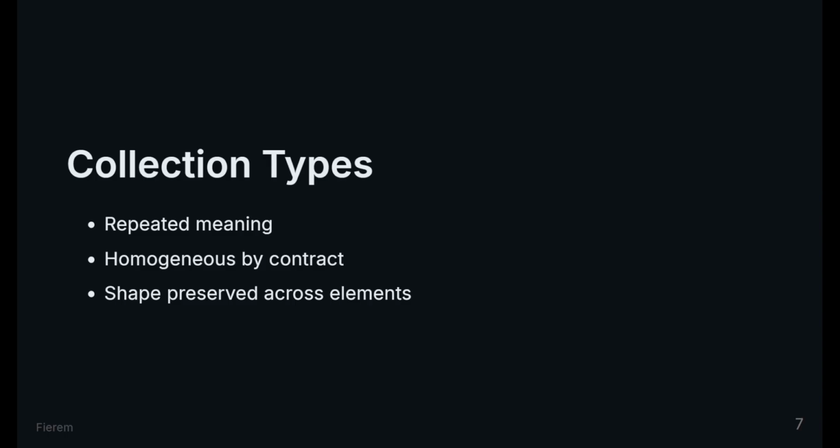Some variables describe many things, not many meanings, the same meaning repeated. Collections are homogeneous by contract. A list of strings is only strings. A map of numbers is only numbers. This uniformity is not convenience. It is how Terraform preserves shape while allowing repetition.